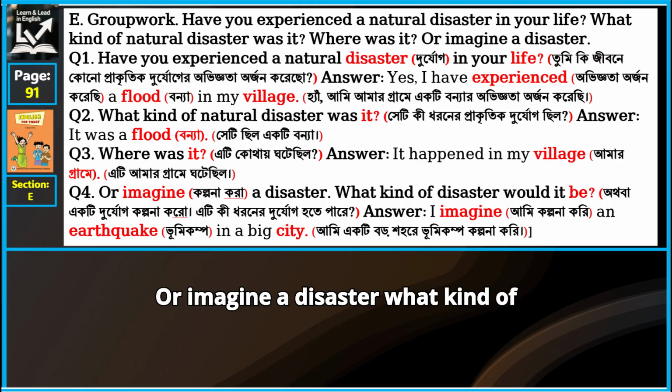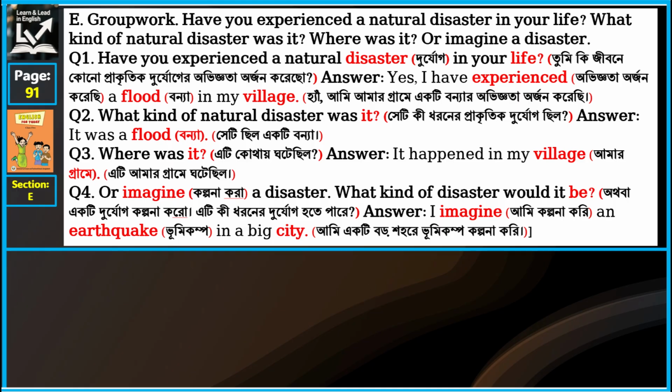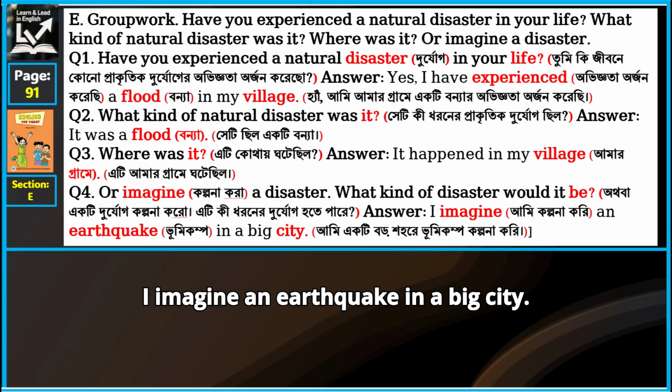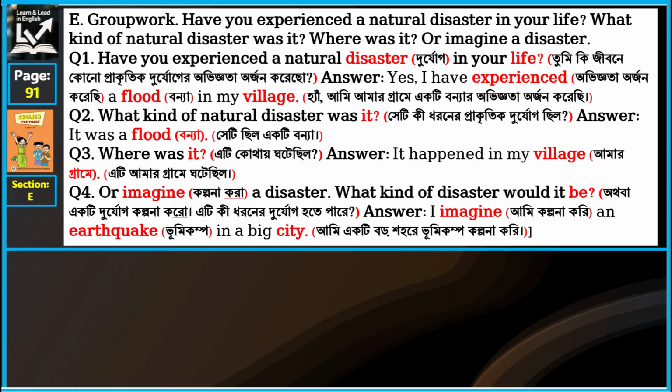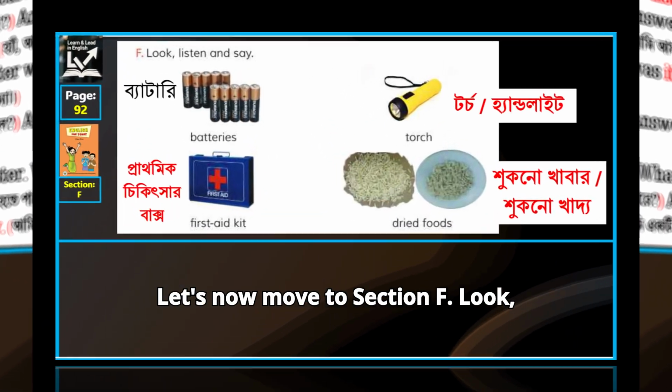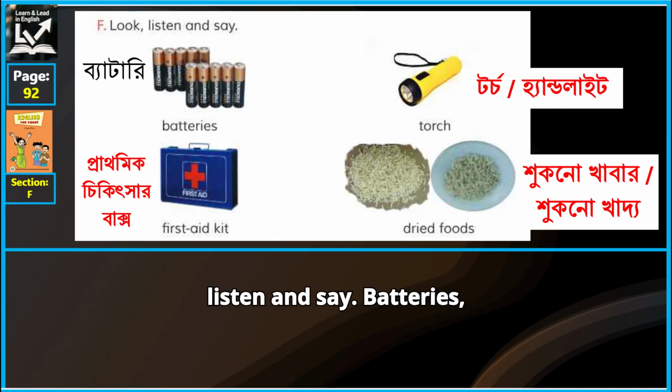Question 4. Or imagine a disaster. What kind of disaster would it be? Answer. I imagine an earthquake in a big city. Let's now move to section F. Look, listen and say. Batteries, torch, first aid kit, dried foods.